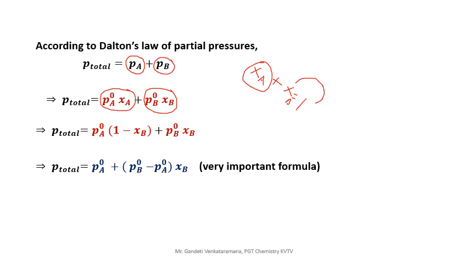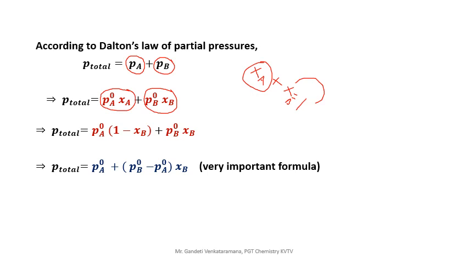If you replace XB with 1 minus XA, then you will get the equation in terms of XA. It's your wish, but generally we deal with the mole fraction of the solute B terms. So the final P total equals PA naught plus PB naught minus PA naught, bracket. I think you know the simple mathematics.